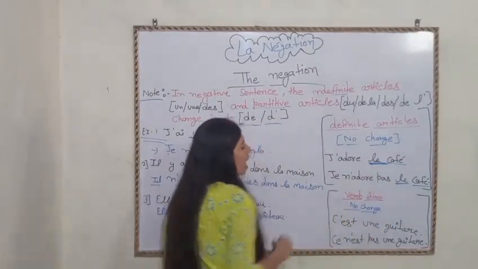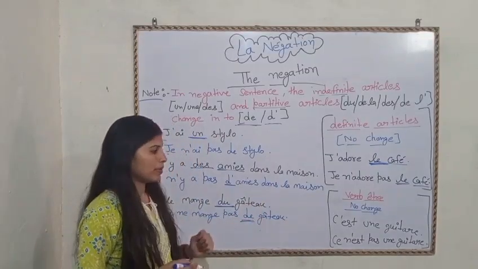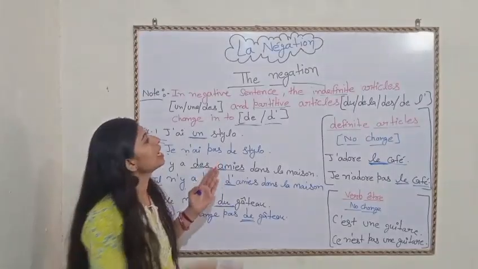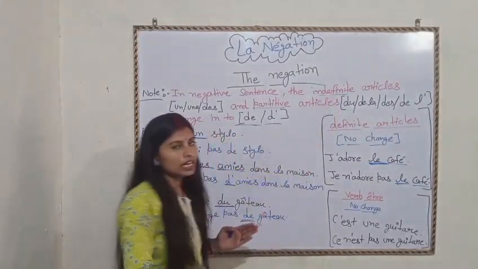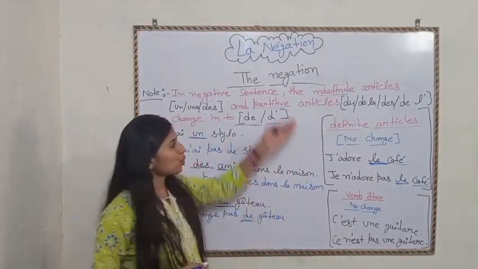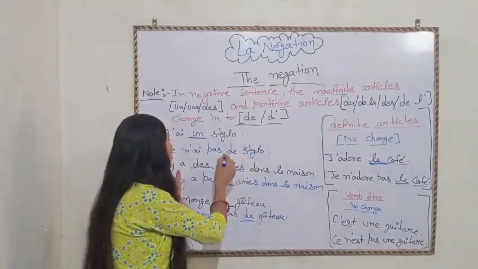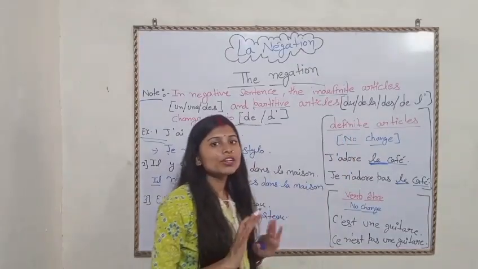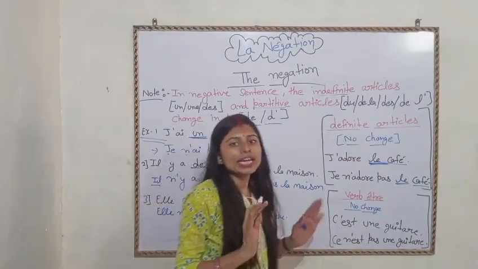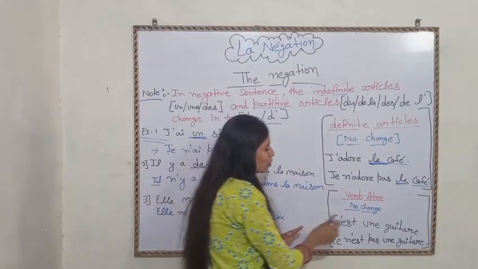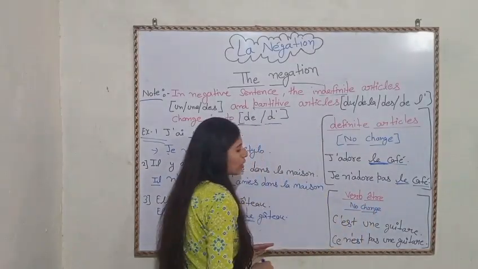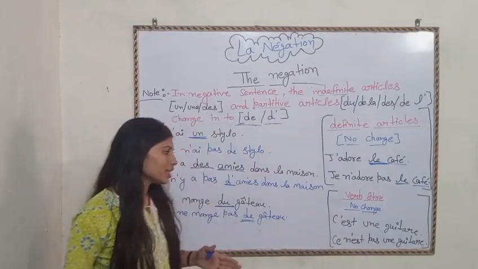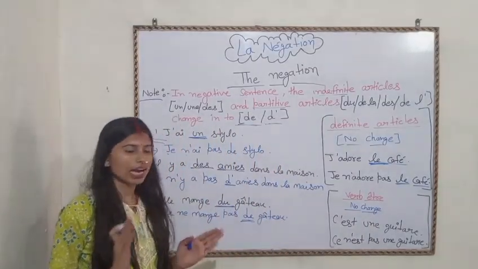D'accord? Now there is another verb, être. Okay, we have discussed the indefinite article and the partitive article. Those articles we change. For the definite article we don't have to change anything. It will remain the same. Now come to the verb être. Okay, there will also be no change of any article.